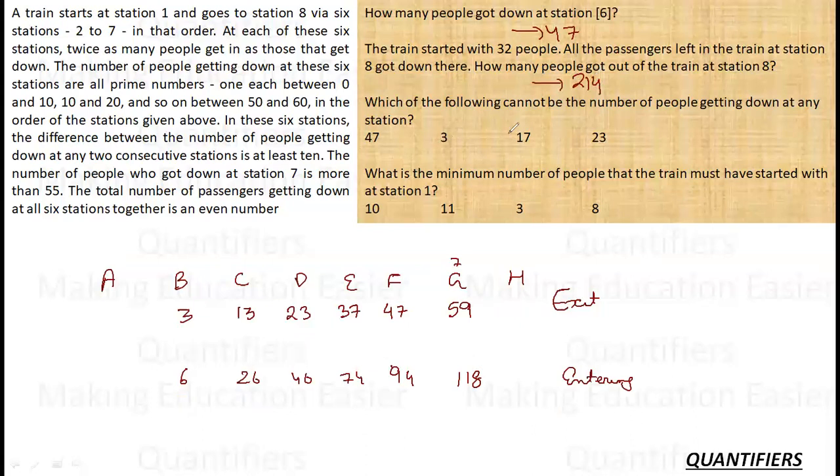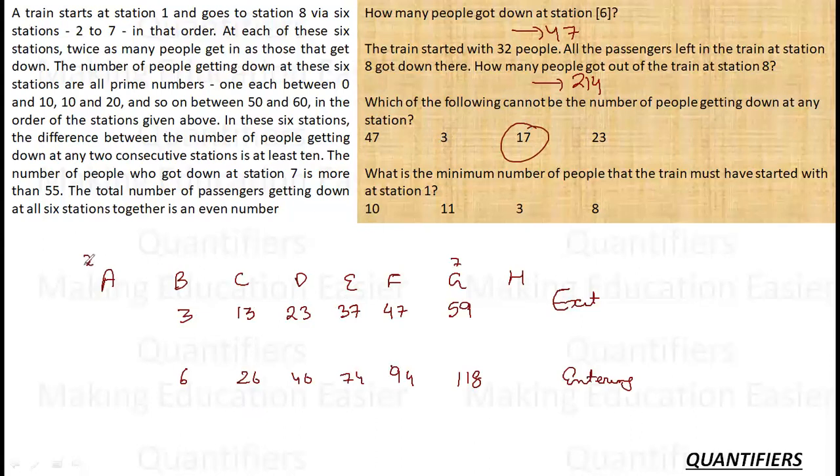Which of the following cannot be the number of people who got down at any station? So 3 can be, 17 cannot be, 47 can be, 23 can be. So 17 is the required answer for this. Easy one again. What is the minimum number of people that the train must have started with at station 1?